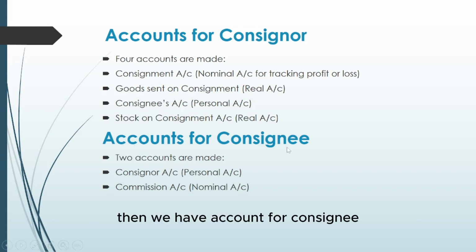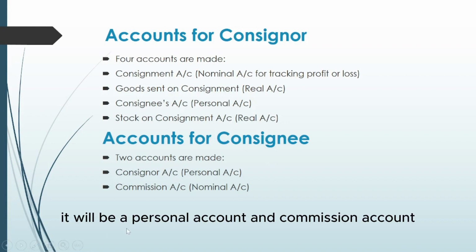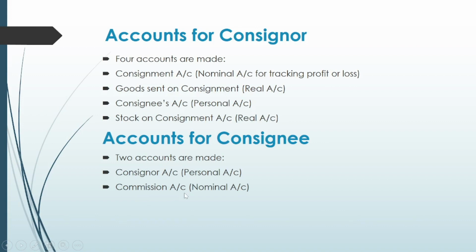Then we have accounts for the consignee. Two accounts are made as he has to deal with the consignor and the commission only. We have the consignor account, which will be a personal account, and the commission account, as the name suggests, it is an income, so it will be a nominal account which is used to record an income.